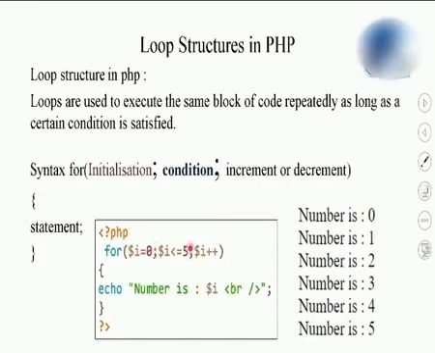Observe, the same semicolon we are giving between the initialization, condition and increment. This is the initialization part. I have initialized I equal to 0 over here. What is the condition? Till I is less than 5, you need to execute it. The increment or decrement changes the value of I toward the last value. This is the initial value, this is the last value, and this is the increment or decrement.